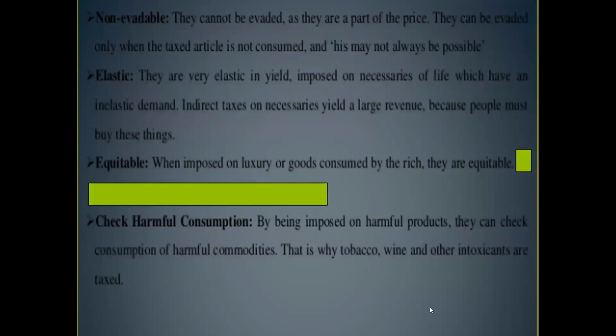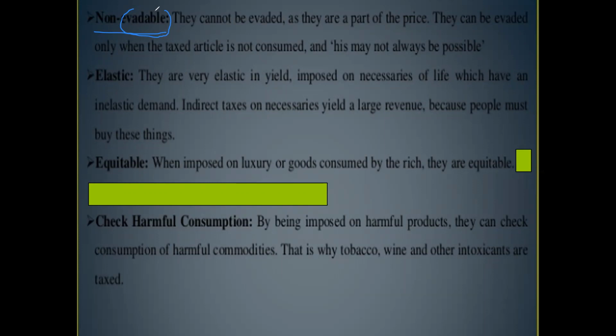Similarly, in the previous class, I mentioned that only government employees are going to be booked directly, because they will be caught red-handed by the government, as their salaries and wages are paid by the government. That is why they cannot evade tax. Whereas the majority of the others are not paying direct taxes, not paying income tax at all. That is why even though our country's population is 130 crore, only 1 crore 30 lakh or 1 crore 40 lakh people are paying income tax.